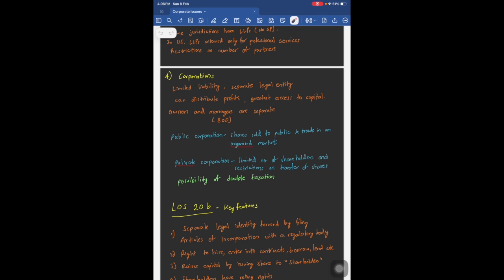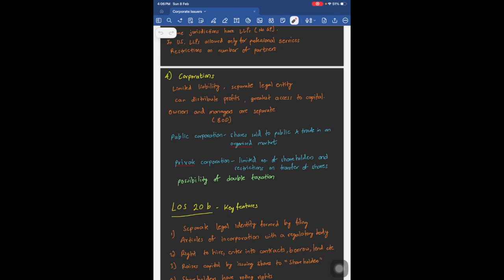Now, the most sophisticated or mature form of an organization is a corporation, also known as the company. Now, what are the features of corporations? Limited liability. We have discussed this before. It is a separate legal entity. A company is separate from its owners.